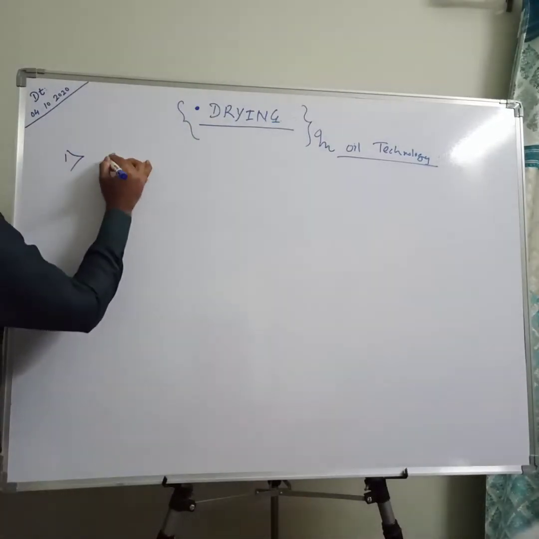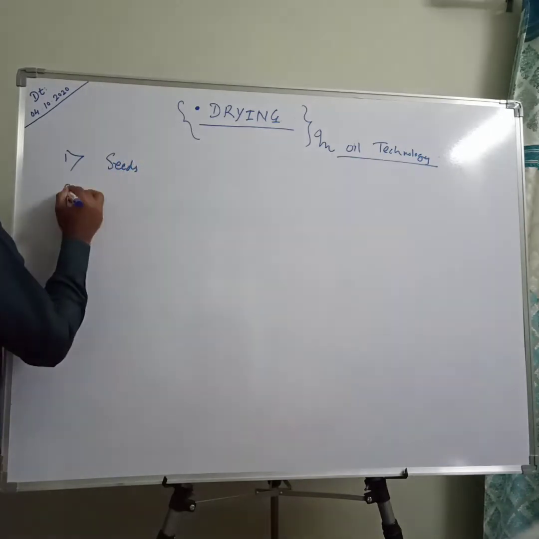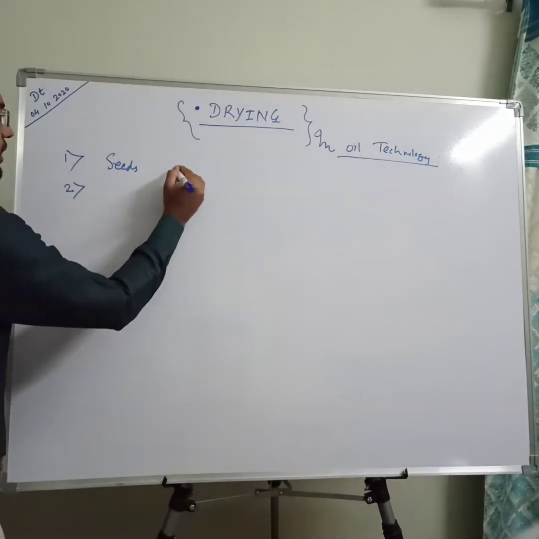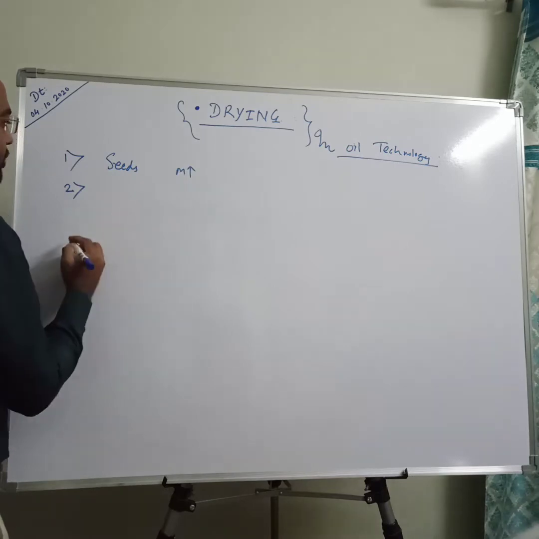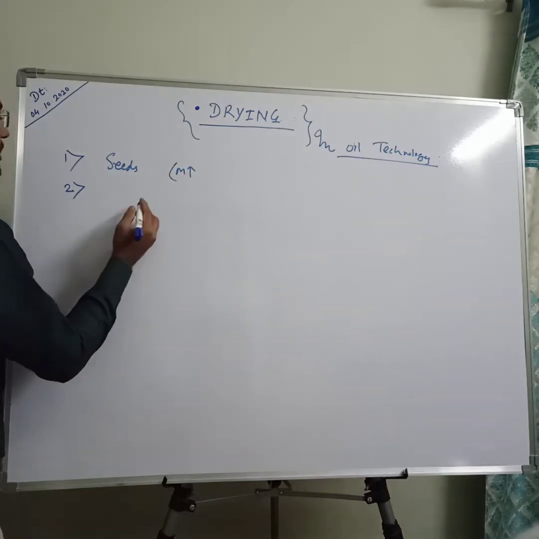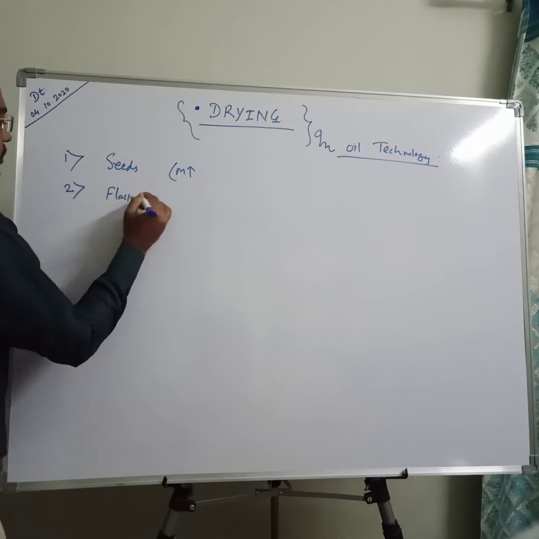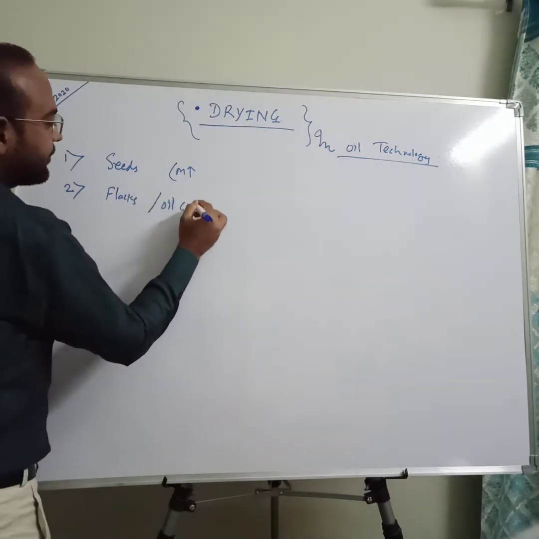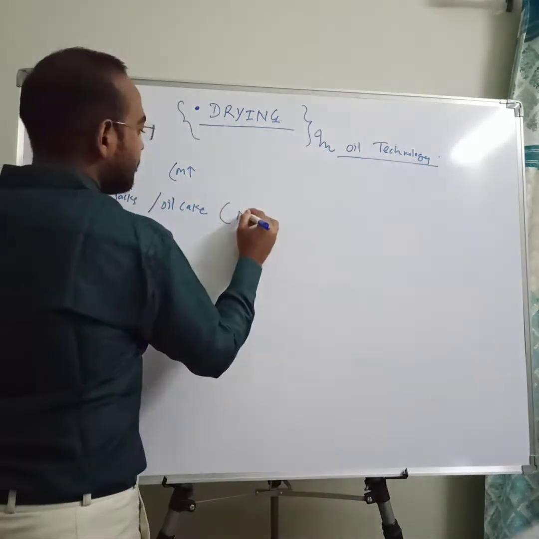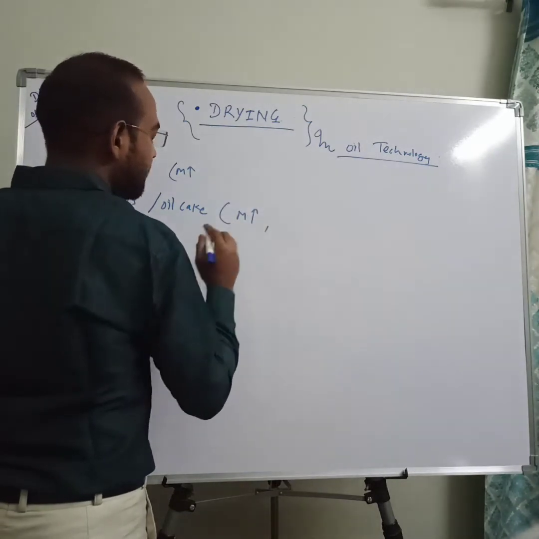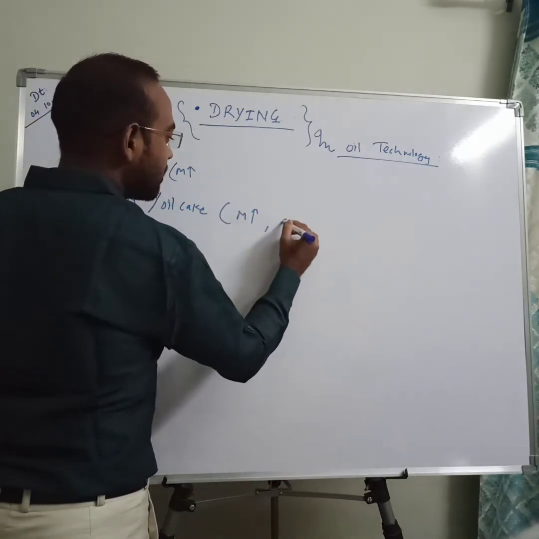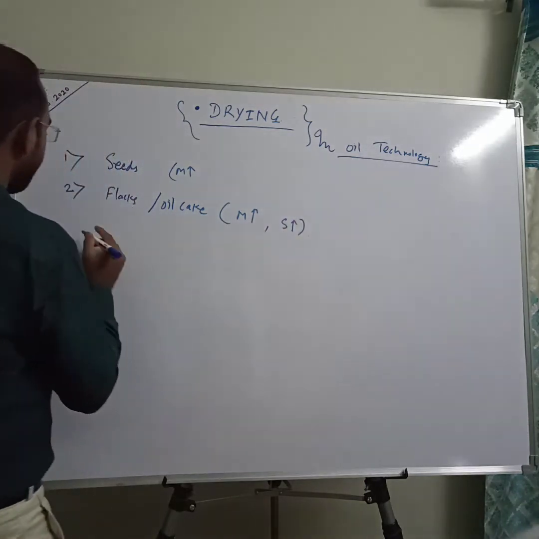First thing is related to seeds. You need to dry the seeds, you need to remove the moisture. Second thing is flakes or oil cake. Again, you need to remove the moisture or sometimes solvent also.